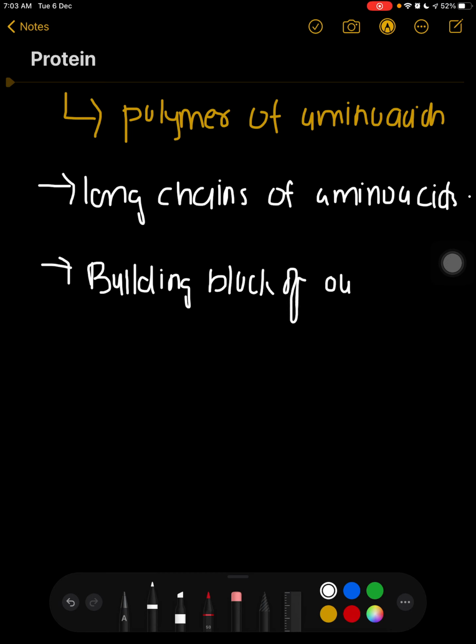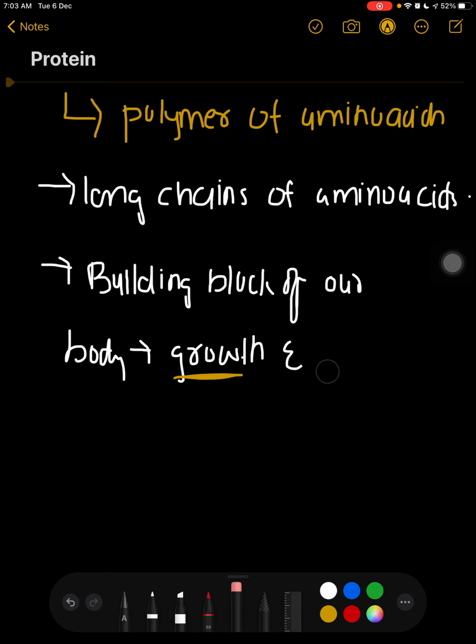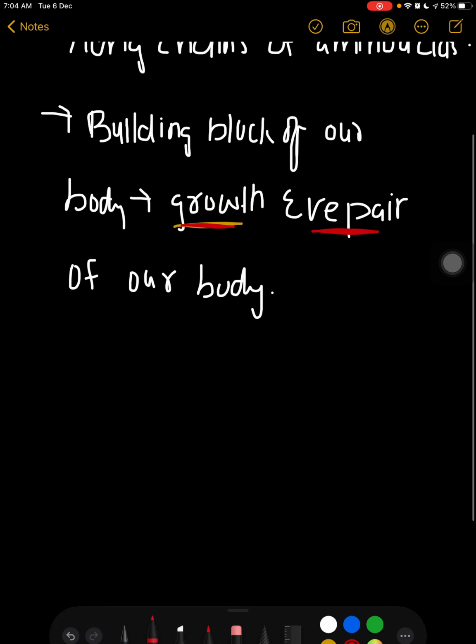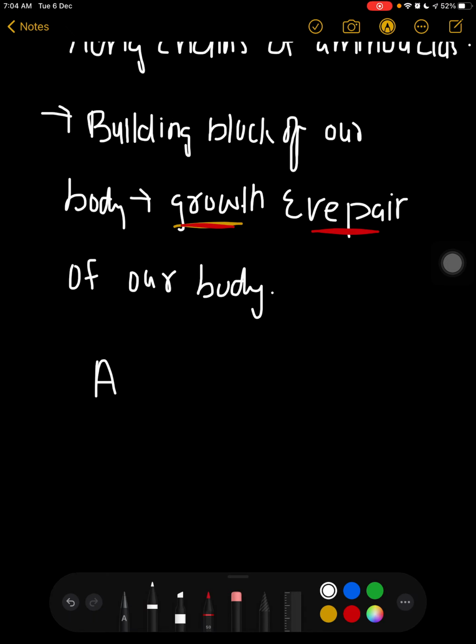These are the building blocks of our body because they are responsible for the growth and the repair of our body. These are responsible for the repair and the growth of our body, right? So these are actually polymers of amino acids, right? Okay, now what are amino acids?